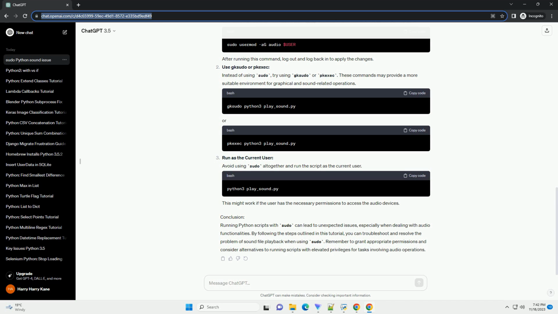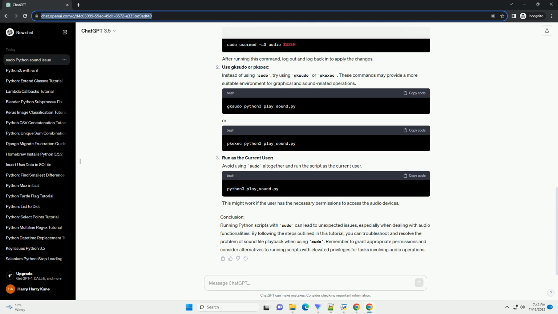Ensure that the necessary sound-related packages are installed on your system. You can use the following commands to install them. One common solution is to grant the user permission to access the audio device. Add the user to the audio group by running the following command. Log out and log back in to apply the group changes.